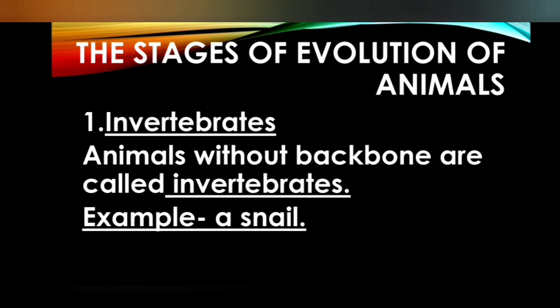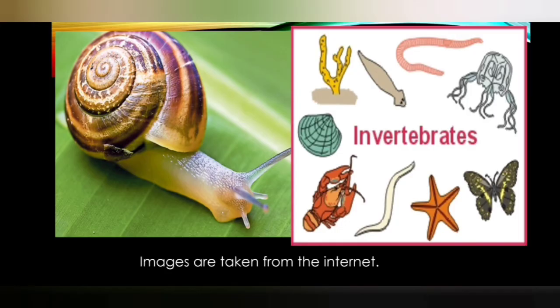Stages of evolution of animals. First, let's study invertebrates. Animals without a backbone are called invertebrates. An example is a snail. A snail is an example of an invertebrate. You can see the snail.